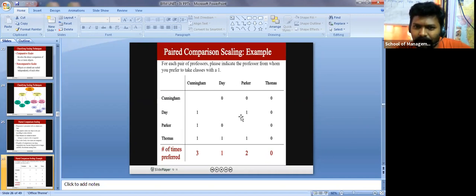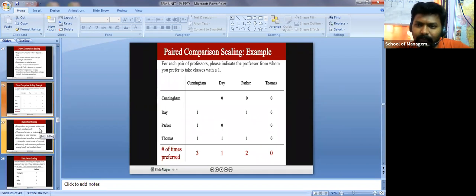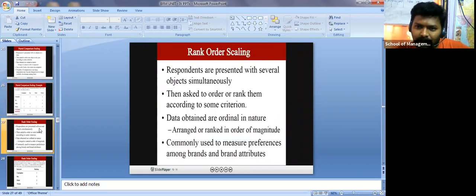So these are the combinations I have checked here, paired comparisons. See Day and Cunningham. Here the faculty are preferred in Day and Cunningham, Parker and Cunningham, and Thomas and Cunningham. But when you check Cunningham with Day, Parker, and Thomas, there is no preference. The items which are preferred are mentioned here, and it's self-explanatory. Most probably you will be given this type of question in the questionnaire. Next, rank order scaling, that is, ranking.